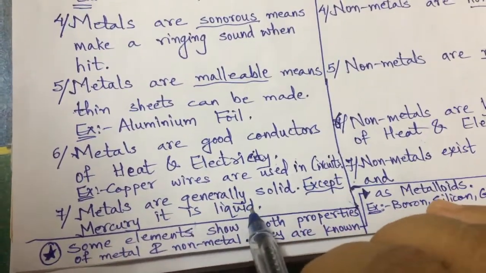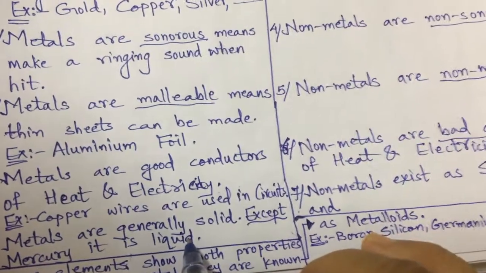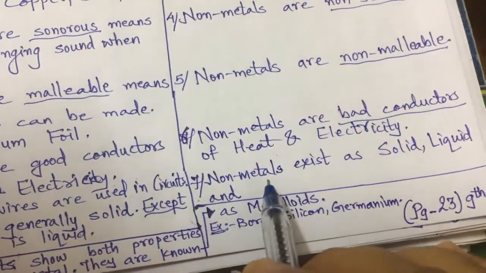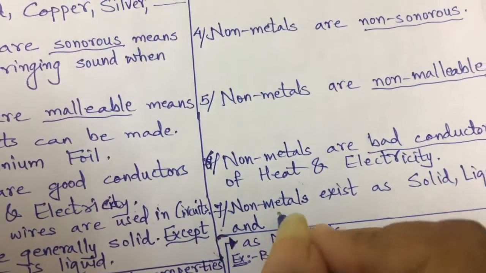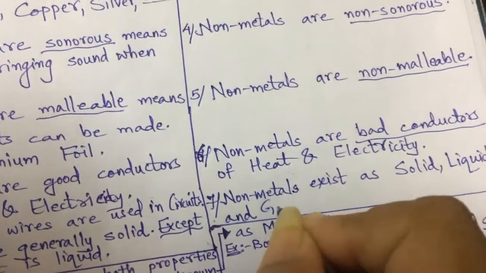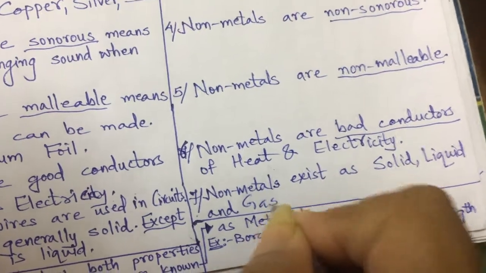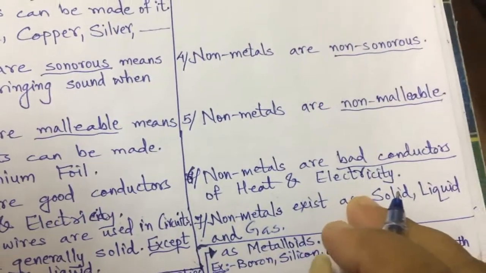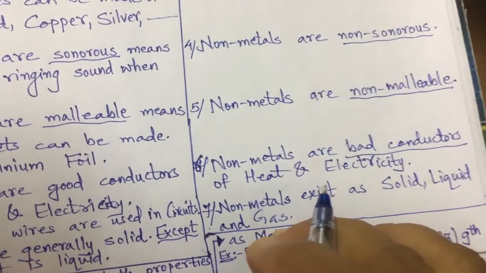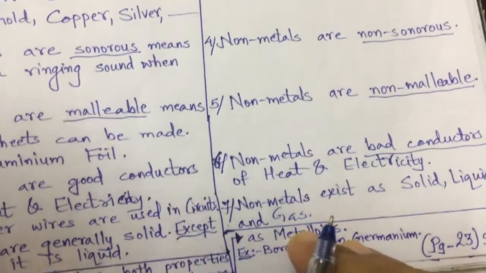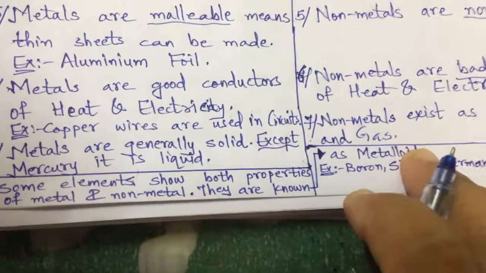It is a liquid, which is used in the thermometer. And non-metals exist as solid, liquid and even as a gas, right? Carbon, sulfur, phosphorus are solids. Bromine is a liquid. Helium, hydrogen, neon, argon, noble gases are non-metals and they are in gaseous form.